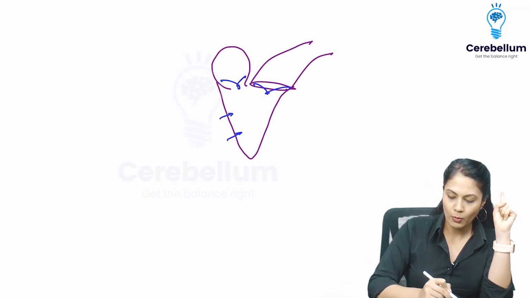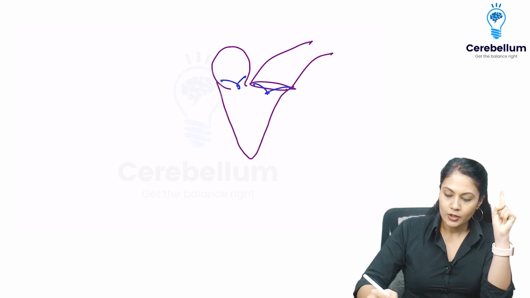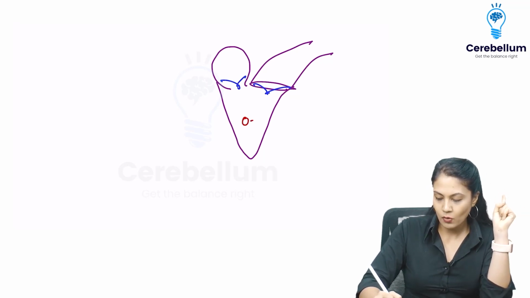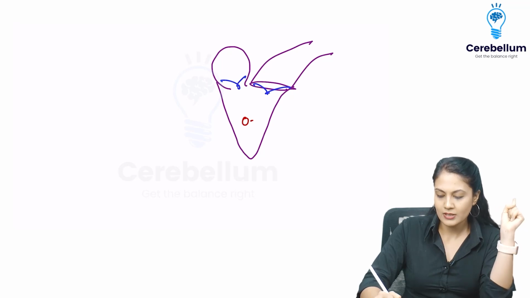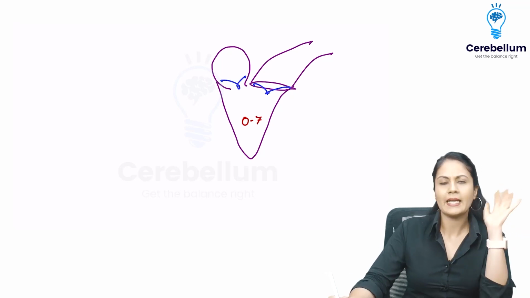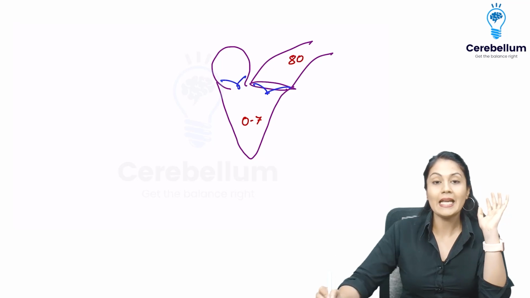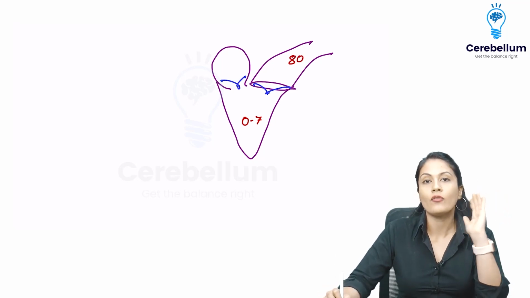What is the problem? The issue is that at the end of the diastole, my ventricle is going to have almost 0 to 5 or 7 mmHg of pressure. We can take it as 10 also. And the aorta is having 80 mmHg of pressure at the end of diastole when the systole is about to start.